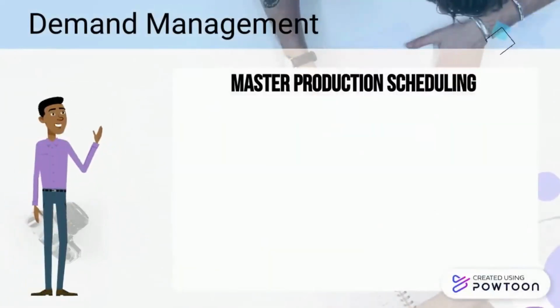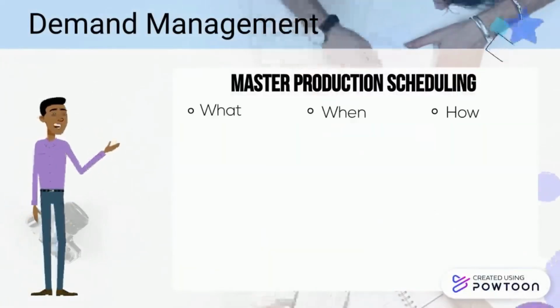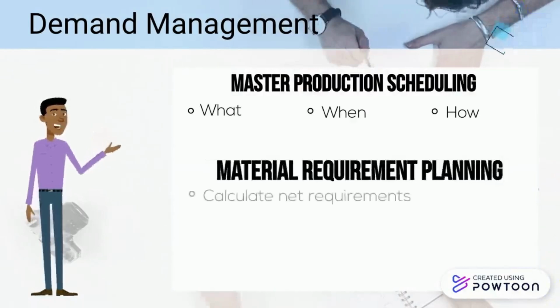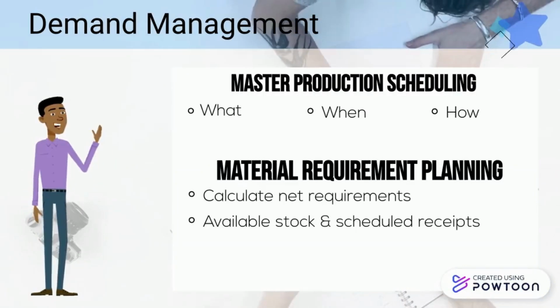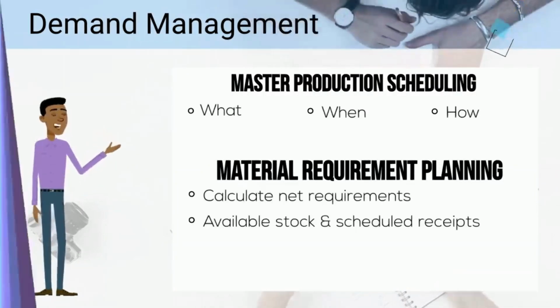After that, it will come to the part of MPS and MRP. Through MPS, Audi can decide what, when, and how to produce which models. Then, through MRP, Audi can accurately manage material requirements and maintain parts inventory.